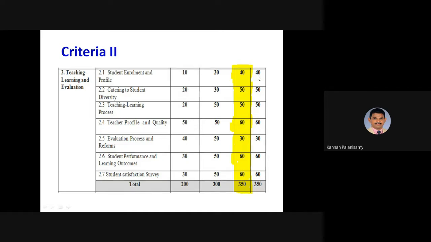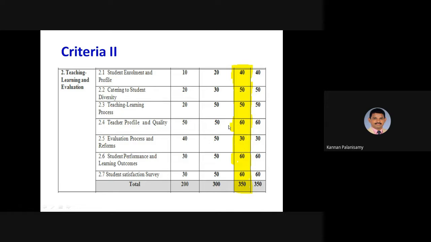That type of information we have to give for student enrollment ratio. Then catering to student diversity is also similar. Different states of students, various categories of students, all those things we have to provide. Then the teaching learning process has 50 marks, and whatever details are required have to be given.